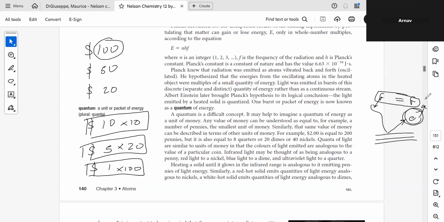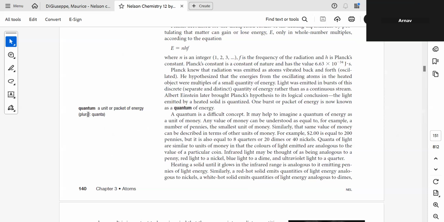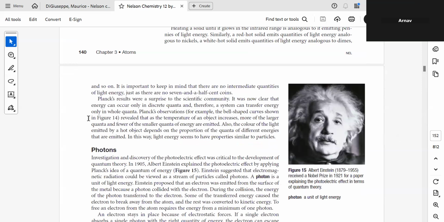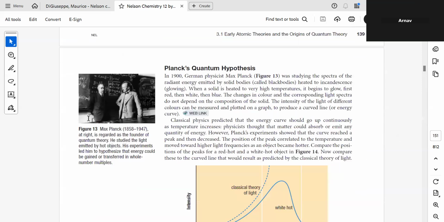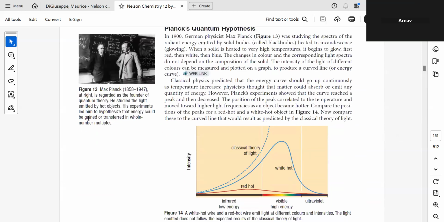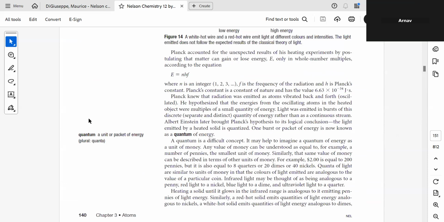So it is not dependent upon how much energy you are supplying, correct? It reaches a maximum, but it is the frequency that decides whether the electron will be emitted or not. And that is what was proven by Einstein. So Einstein proved Hertz's photoelectric effect.